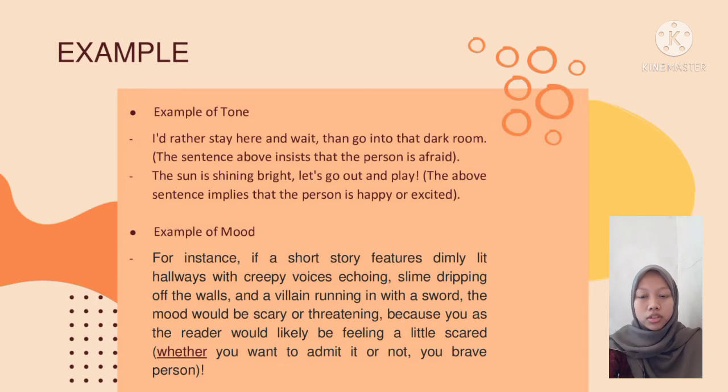Example of tone. I'd rather stay here and wait than go into that dark room. From the sentence, you will know that the person is afraid. The second example is: the sun is shining bright. Let's go out and play. From the sentence, you will know that the person is happy and excited. There is also an exclamation mark which expresses the tone of enthusiasm.